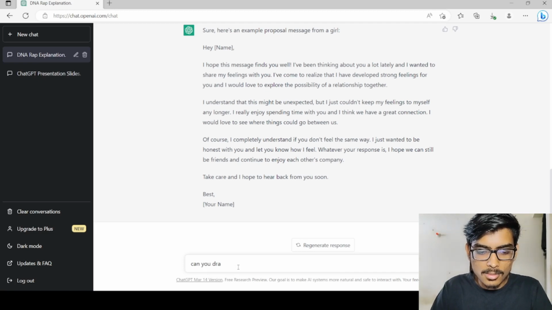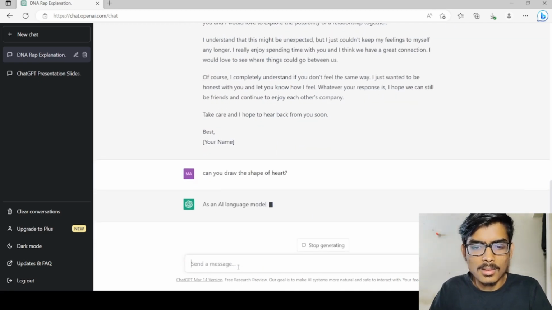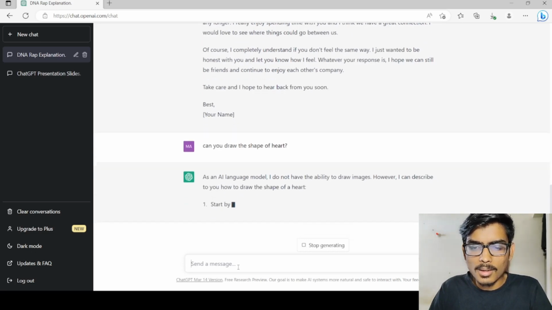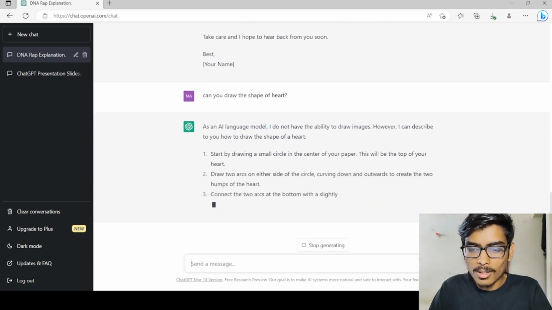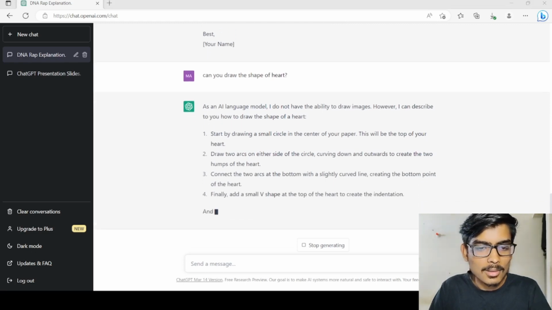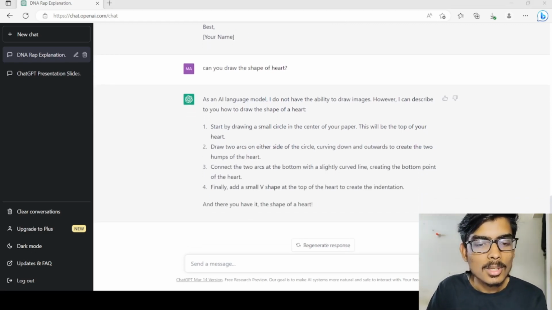Can you draw the shape of a heart? I do not have... Okay, so it is instructing me how to draw it, but it cannot draw the shape image of a heart.